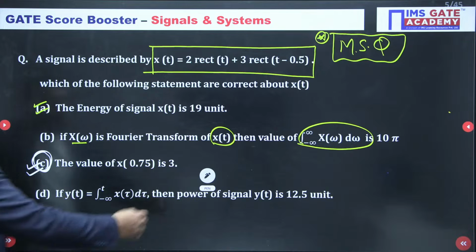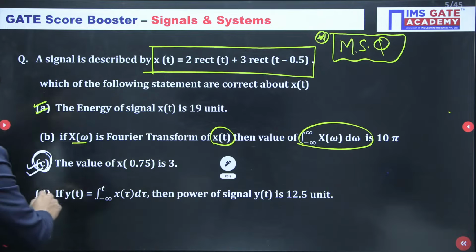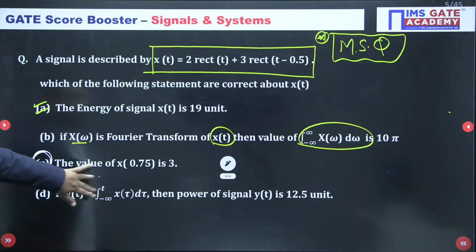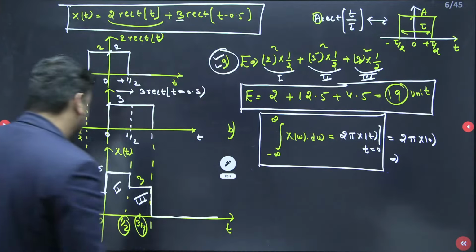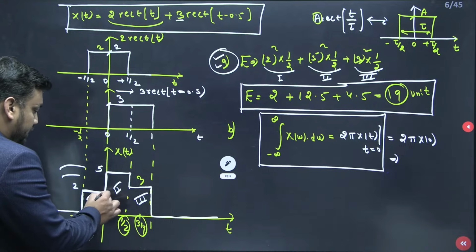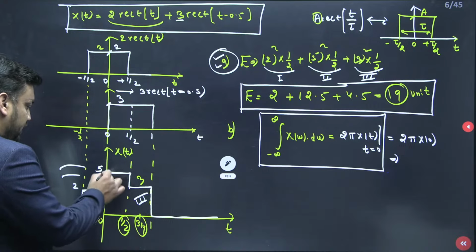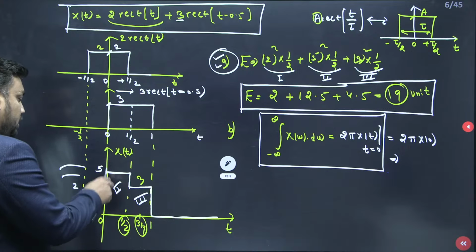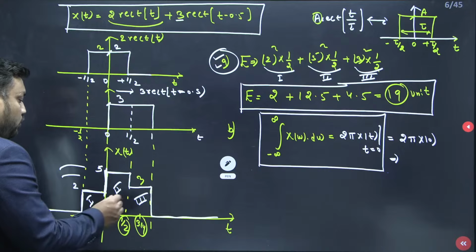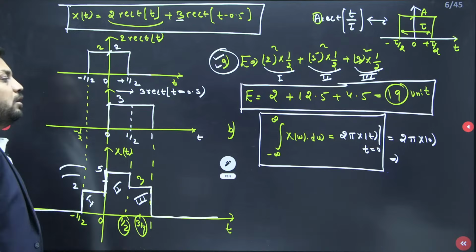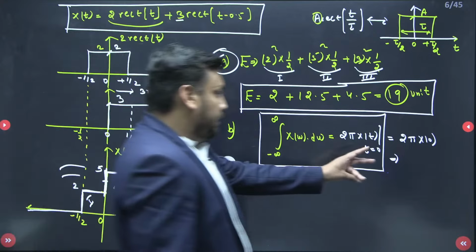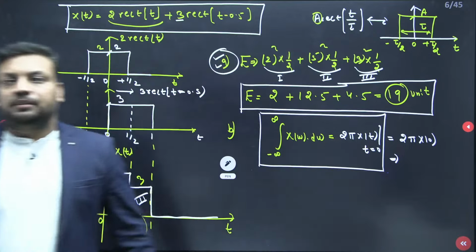Now student, tell me, this is also a good question. Just try to solve the third one. Option number B is 10 pi. But here what is the point, guys? Actually at 0 it is discontinuous in nature. Discontinuity occurs here, so if you apply the Gibbs phenomenon, you will get the approximate value here. Say yes or no, guys?